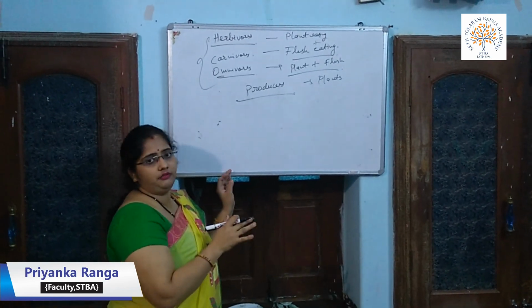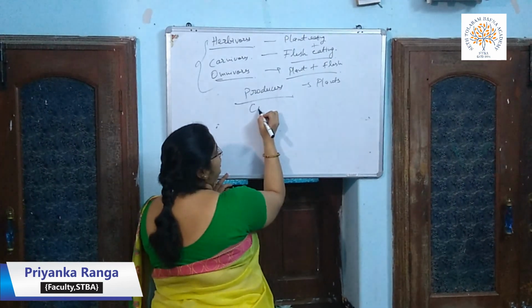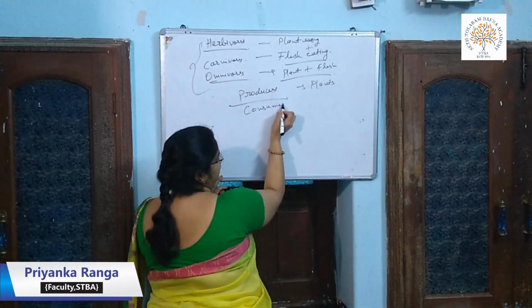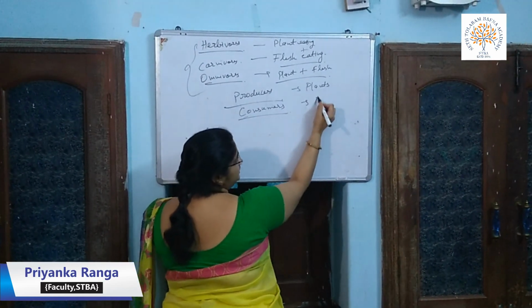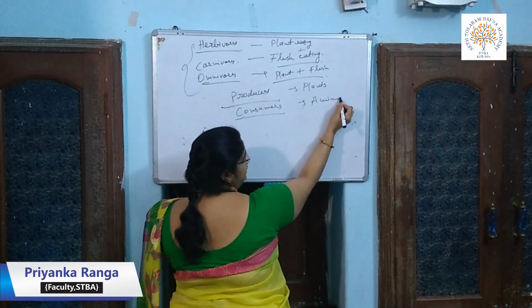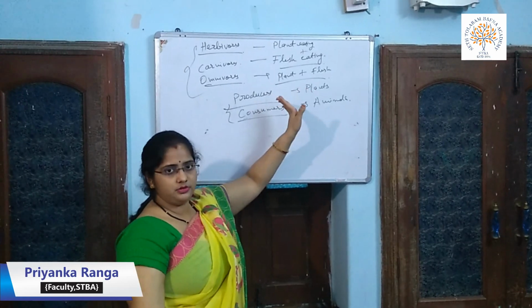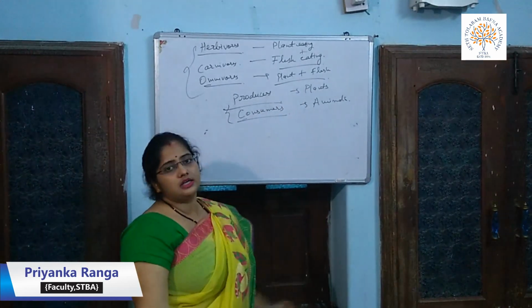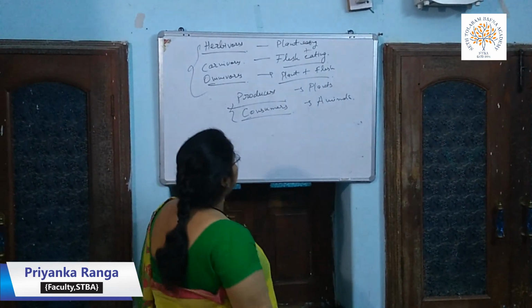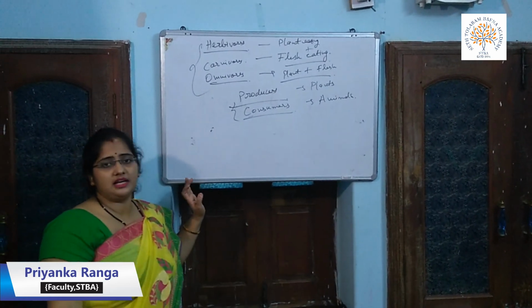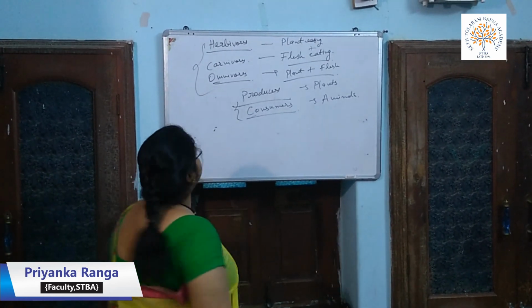While the animals you have seen, they depend on others for the food. They only eat the food. So the animals are called the consumers of the food. So who are the consumers of the food? That is animals. So we have learned the two things, that is plants are the producers and animals are the consumers of the food. Now next term which we have learned from the lesson is a stimuli.